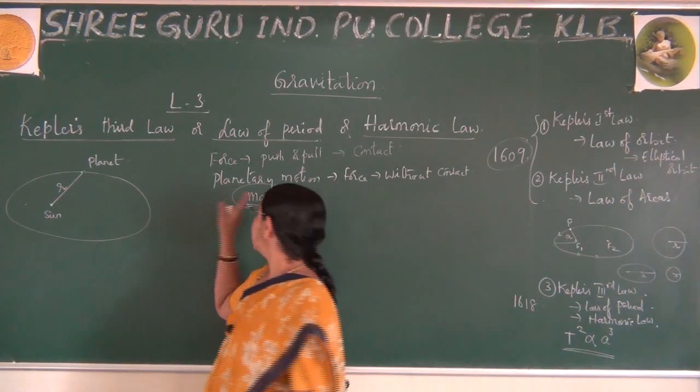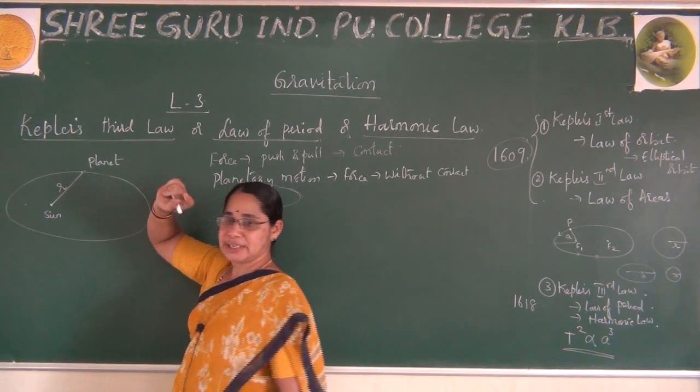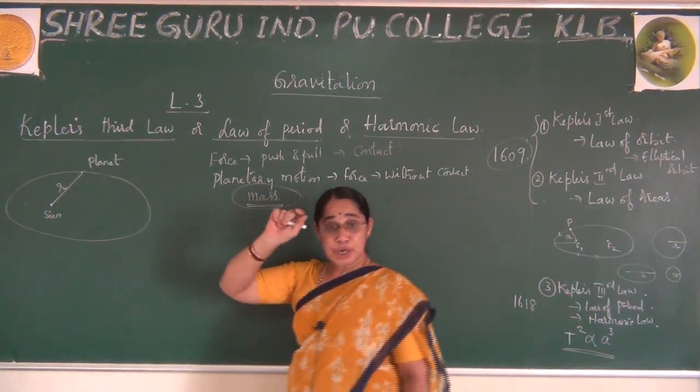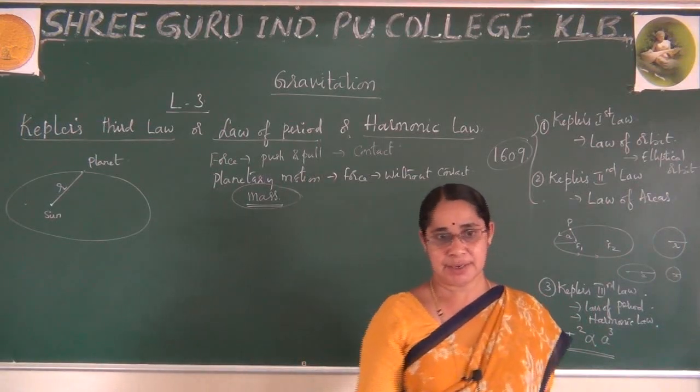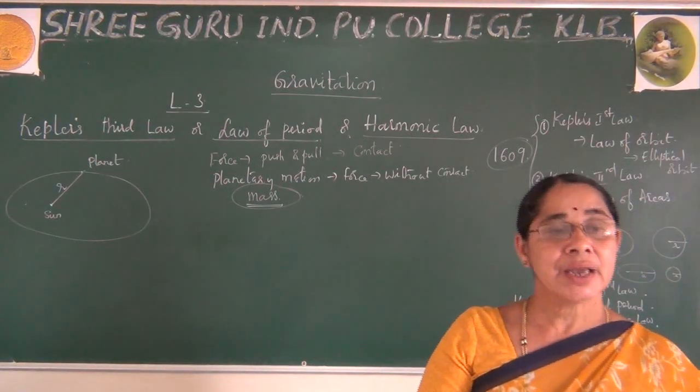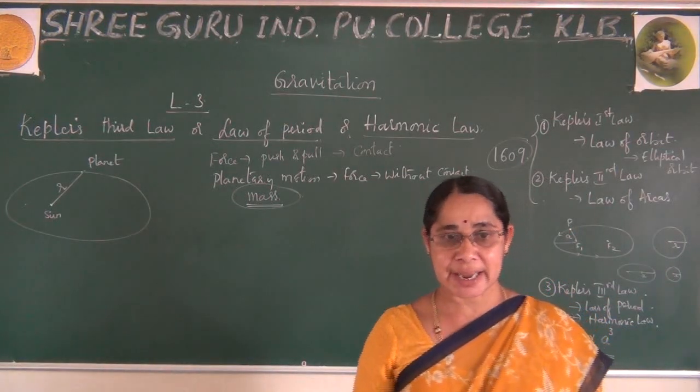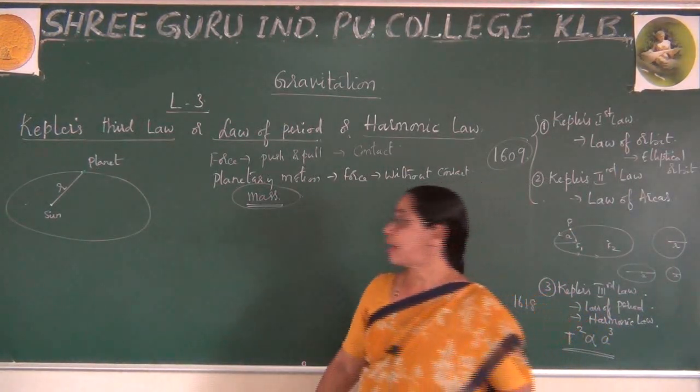Now you observe there arises a force of attraction, due to which, according to Newton, he has explained the universal law of gravitation. In the next lecture, I will explain a detailed study of the universal law of gravitation.